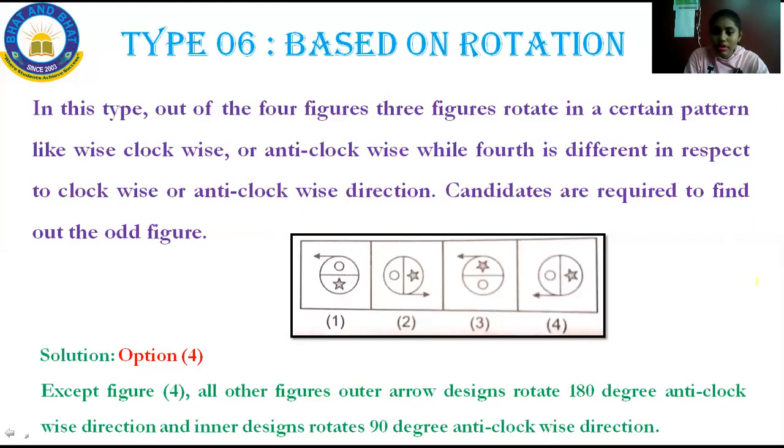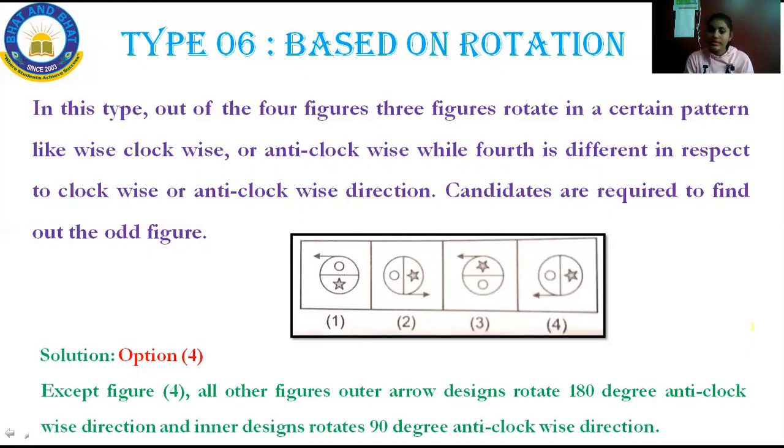Come to option 3 now. It is also moving in the clockwise direction. See the arrow head. But option 4, it is moving in the anti-clockwise direction. Clockwise is this side, anti-clockwise is the reverse of that. That's all. Now, so what is the correct option? Except figure 4, all other outer arrows, look at the outer arrow, rotate 180 degrees.